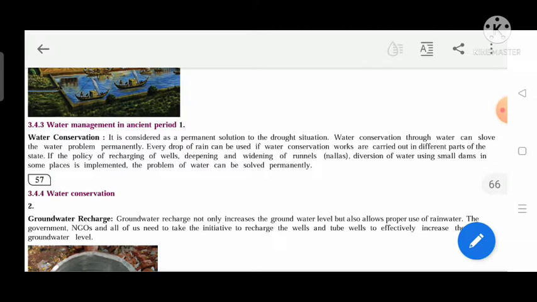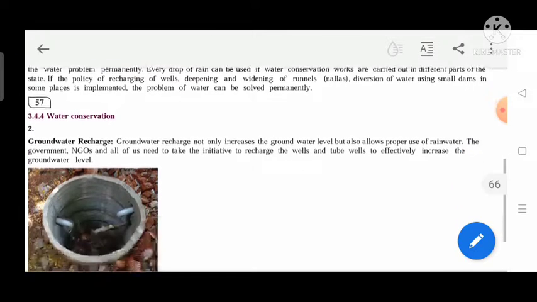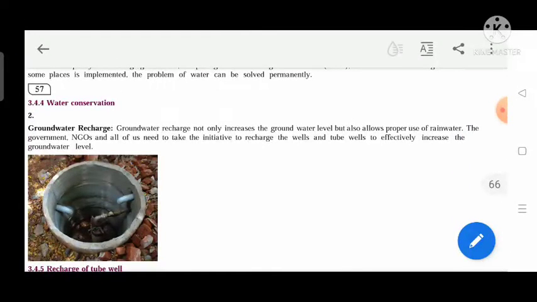If the policy of recharging of wells, deepening and widening of canals, nullas, and diversion of water using small dams in some places is implemented, the problem of water can be solved permanently. So this passage is telling us the ideas of how to solve the water problem. Next passage, water conservation, groundwater recharge.